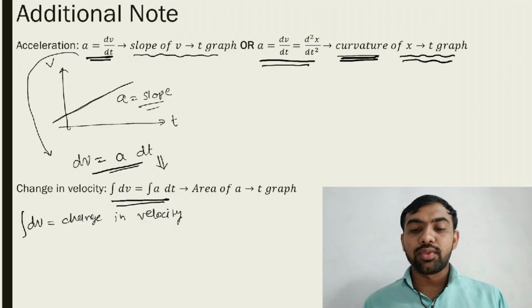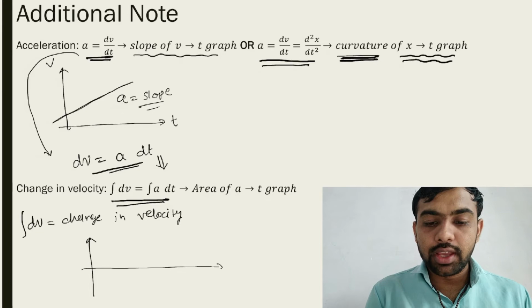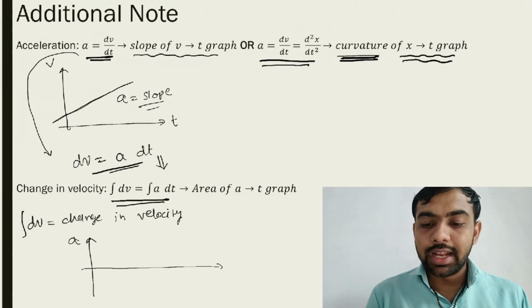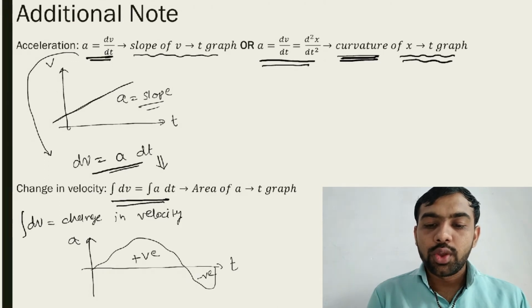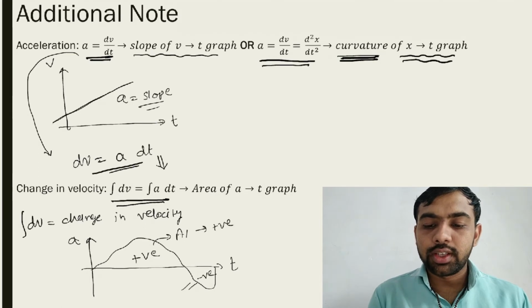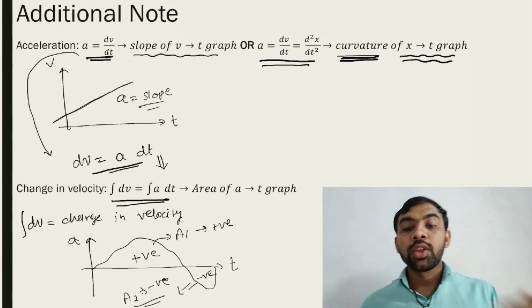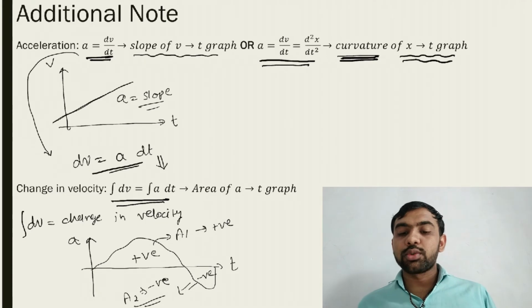Whenever you find this, you must remember something. If an a versus t graph is given, then when you find the area, the area above the t axis is positive and the area below is negative. Consider this a1, then a1 is positive, and that is a2, then a2 is negative. The area above the t axis is taken positive and the area below the t axis is taken negative when you count the velocity, because velocity is a vector quantity.